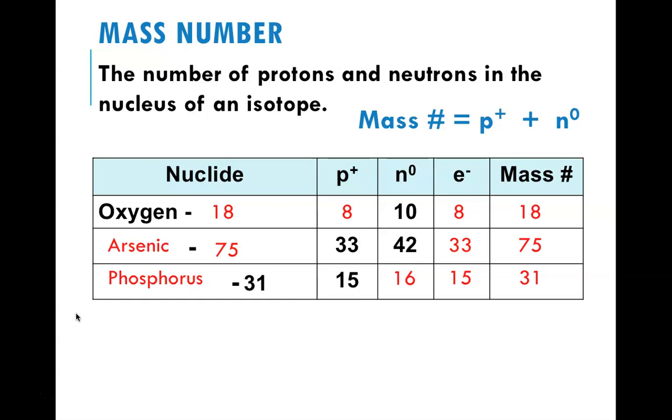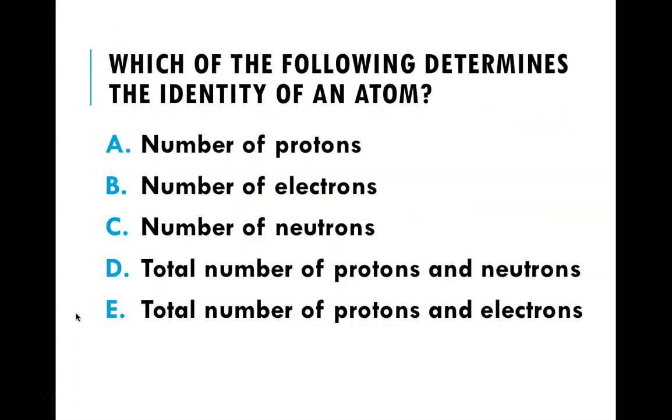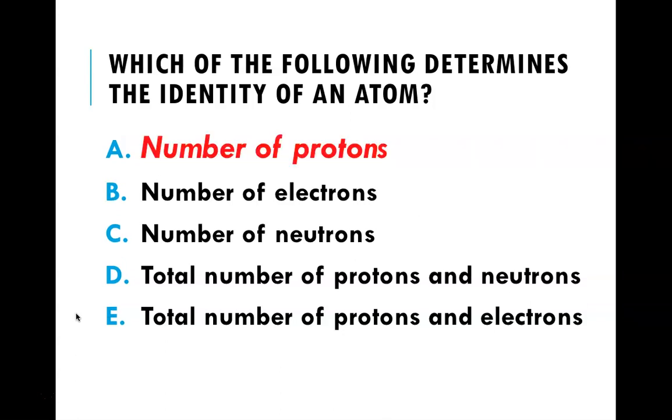Any questions on filling out this chart? All right, take a moment, read the question, and mentally think of your answer, or write it down off the side of your paper. All right, number of protons should have been what you chose. The number of protons, the atomic number, as we said, is the identity of the atom. So keep that in mind. Only protons can identify the atom because every single element has a different number of protons.